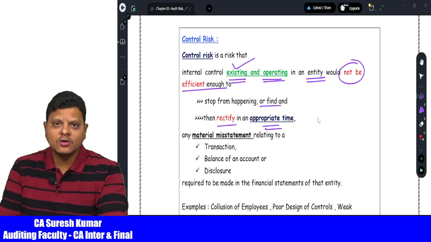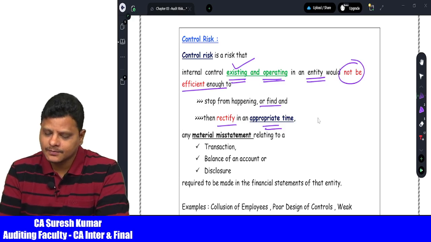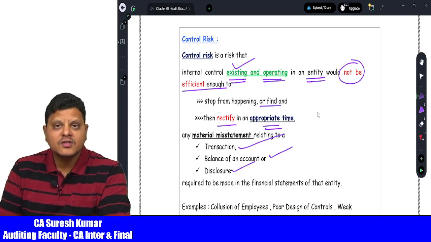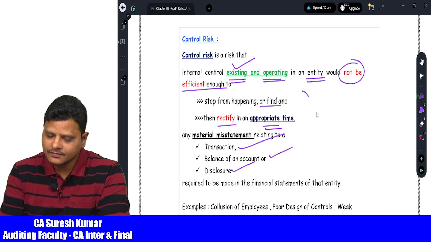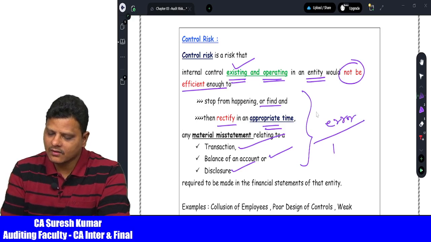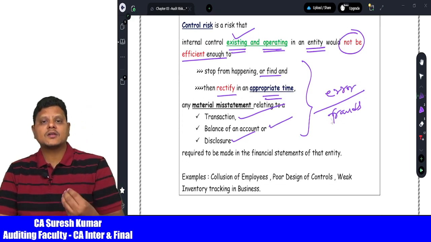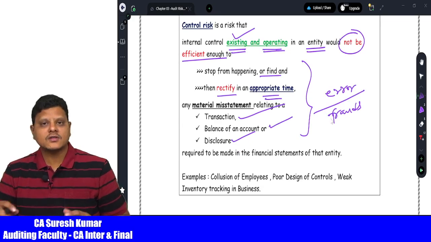Even though there are controls in the organization, the transactions, balances and disclosures shown in the financial statements have errors and or frauds. Why? Sir, management has introduced the control, so why is it still happening?